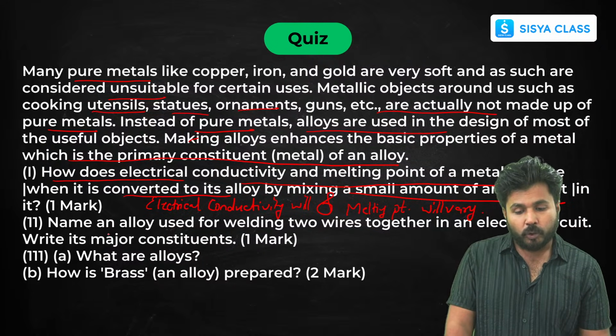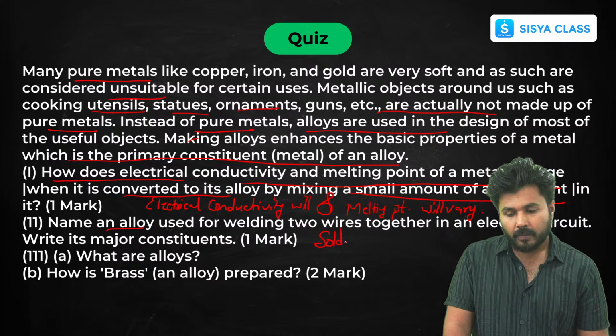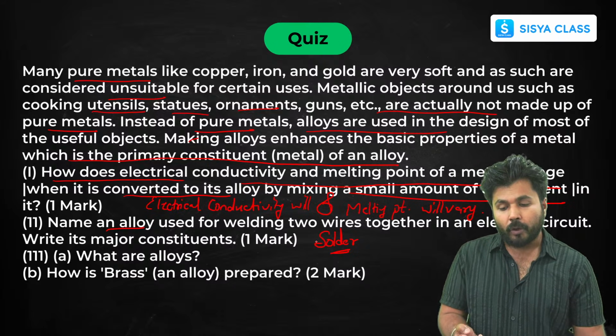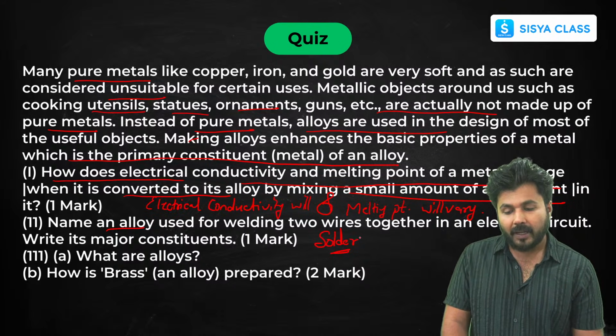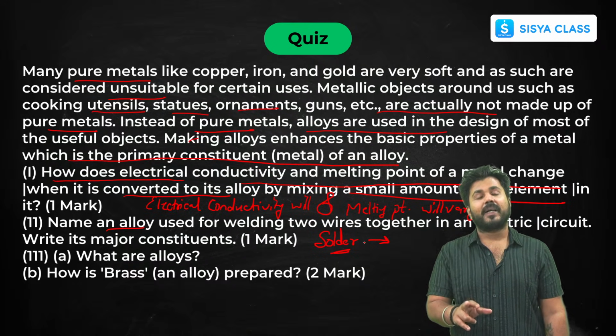Now name an alloy used for welding. That is solder. You all have heard about soldering, you must have seen it also. It is used to join two electric wires in an electric circuit. It is made up of tin and lead.